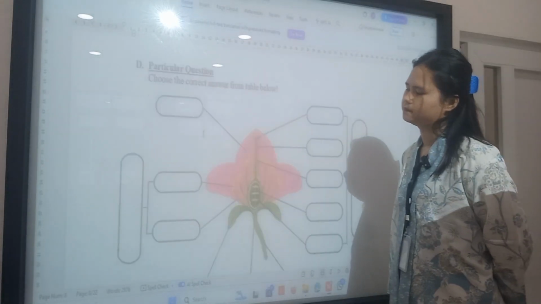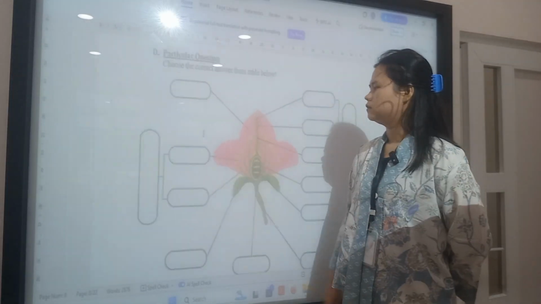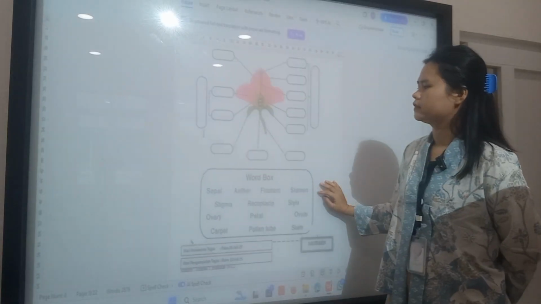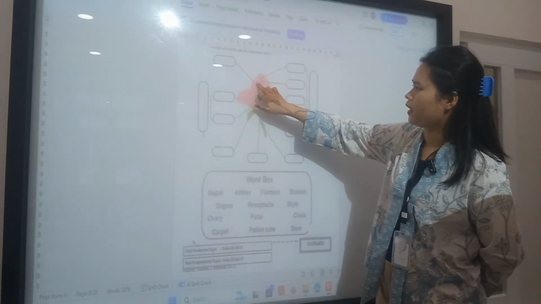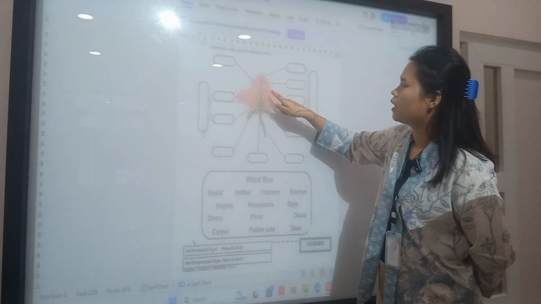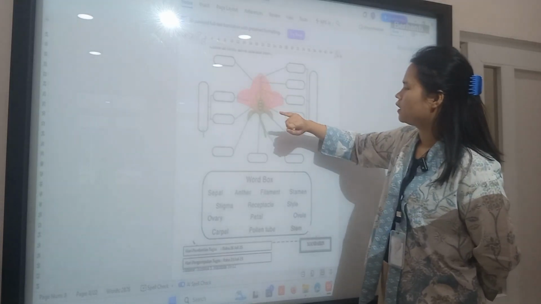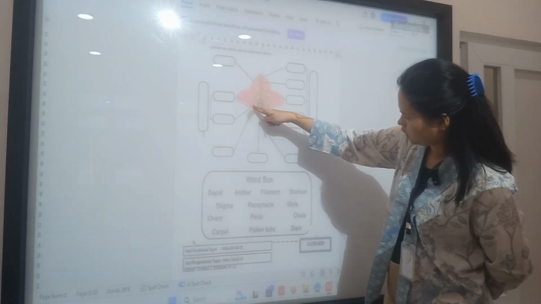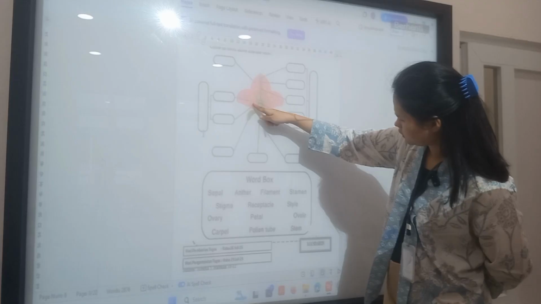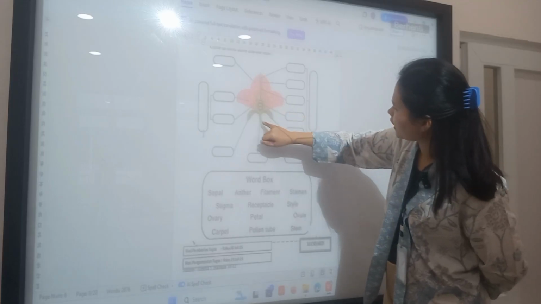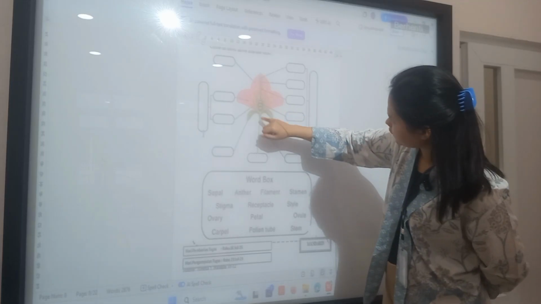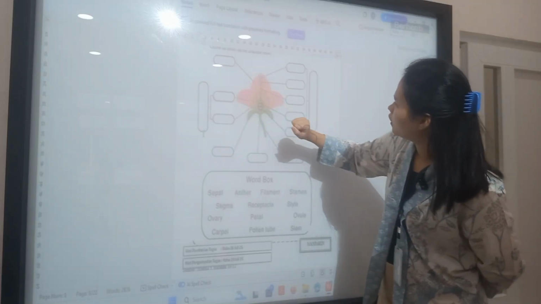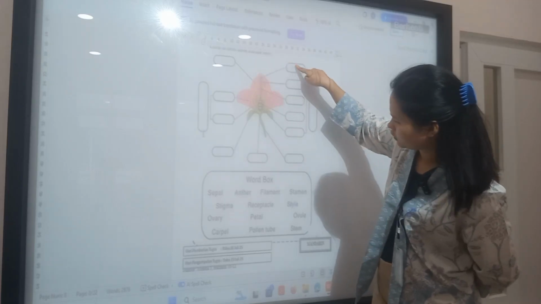Okay, I see. Next question. Here is the diagram, right? Yes. Here we have a petal, stigma, ovary, and then this one is anther, this one is stem, sepal, and then this one is carpel.